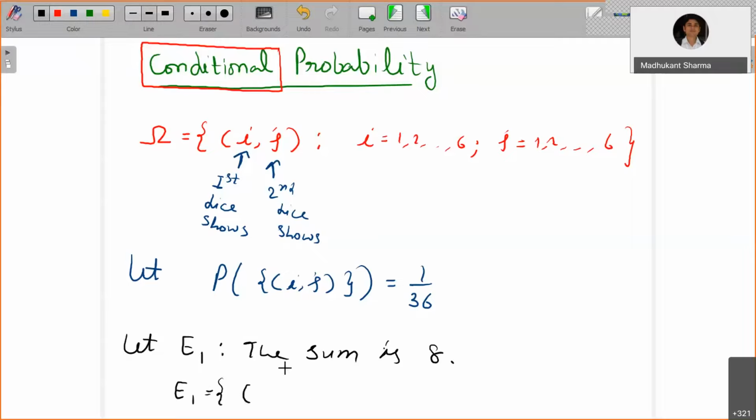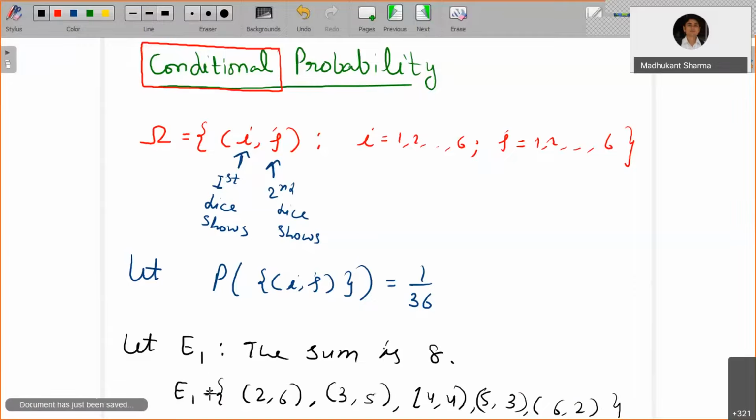With 1, nothing. With 2, 2 comma 6. With 3, 3 comma 5. With 4, 4 comma 4. Then 5 comma 3, and 6 comma 2. So there are 5 possible pairs.